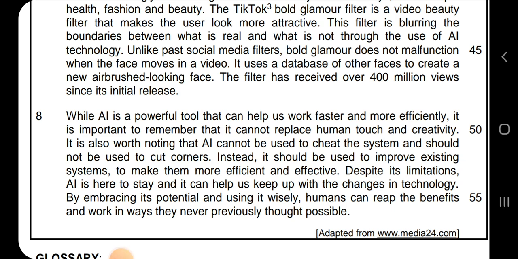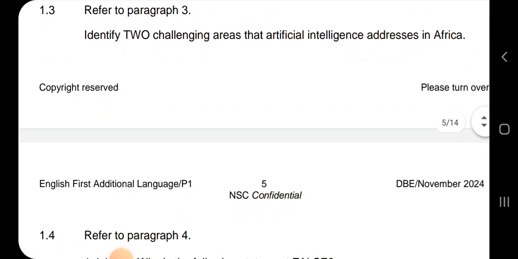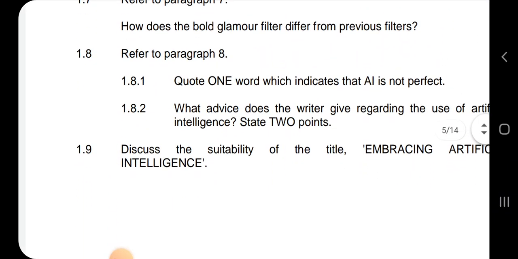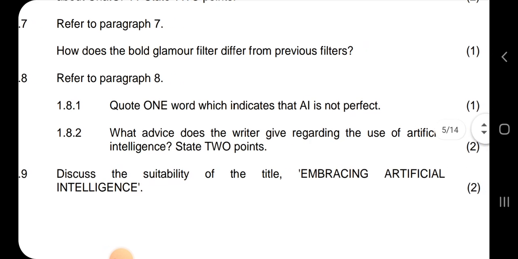Instead, it should be used to improve existing systems to make them more efficient and effective despite its limitations. AI is here to stay, and it can help us keep up with the changes in technology by embracing its potential and using it wisely. Humans can reap the benefits and work. So for limitation, we just ask for one word. So that one word that suggests that AI is not perfect is limitations.